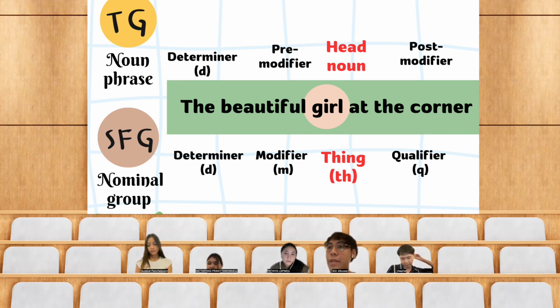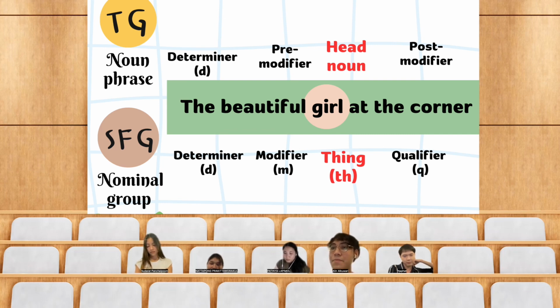What comes before it is called pre-modifier, and what comes after it is called post-modifier. The determiner is still named the same in these two theories. But for SFG, the head of this constituent is called thing. What comes before it is called modifier, and what comes after it is called qualifier.